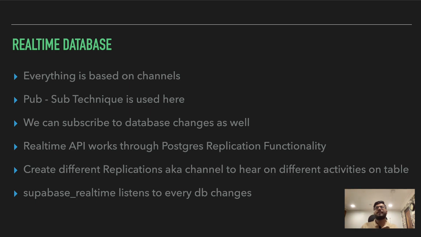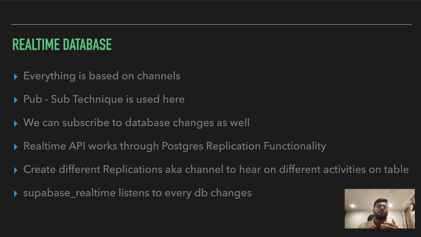So how can we create channels over here? We can create channels on different tables. Suppose I have 10 tables, but I only want to listen to the changes happening in two or three different tables. So we can easily apply that channel related to those two or three tables only.